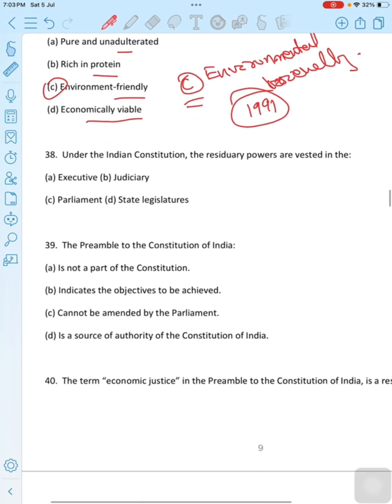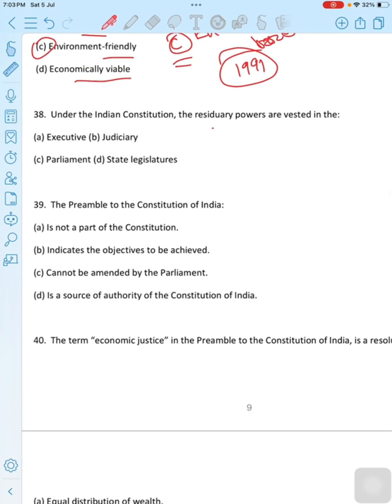Move to the next question. Under the Indian Constitution, the residuary powers are vested in the dash: executive, judiciary, parliament and state legislature. Then the correct option is option C, parliament. According to Article